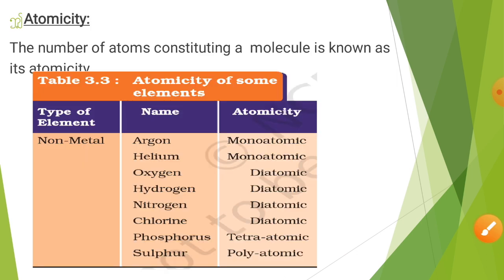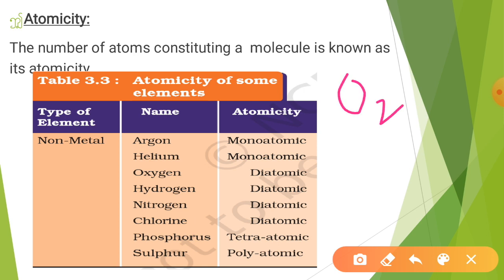Next thing, students, the number of atoms constituting a molecule is called its atomicity. So, let's have a discussion. Previously, I told you about O2. So, the oxygen gas O2 molecule is formed by the combination of two atoms of oxygen. So, atomicity is 2. Ozone, which has the formula O3, has atomicity 3, just because 3 atoms combine to form one ozone molecule.